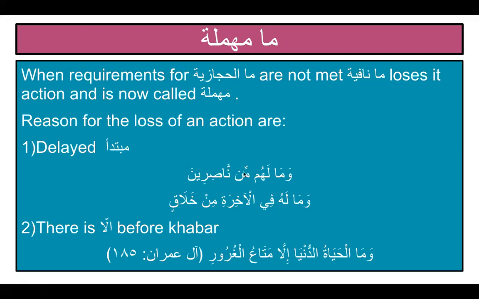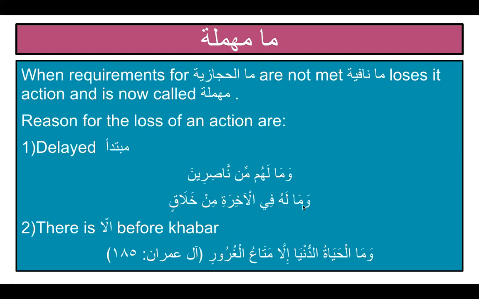وَمَا لَهُم مِّن نَاصِرِينَ looks like a jumla ismiya. لَهُم جار بالمجرور. من ناصرين, min zaida attaching itself to the mubtada, but mubtada is not after ma. It's not at the beginning of the sentence. Therefore, ma could not function like laysa. It lost its action. Similarly, ma lahu fil akhirati min khalaqin. Again, this is min zaida attaching itself to the mubtada of jumla ismiya.